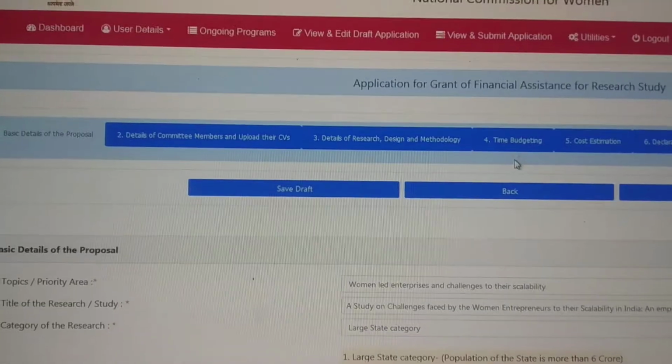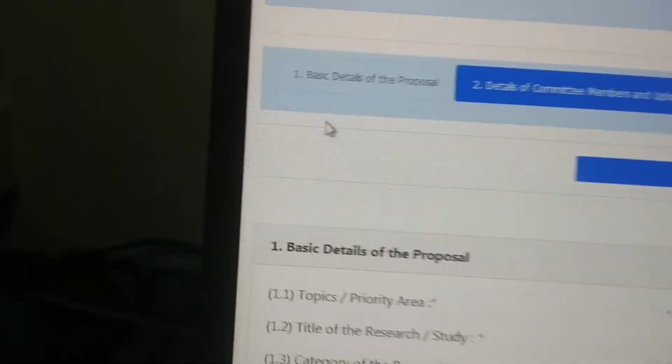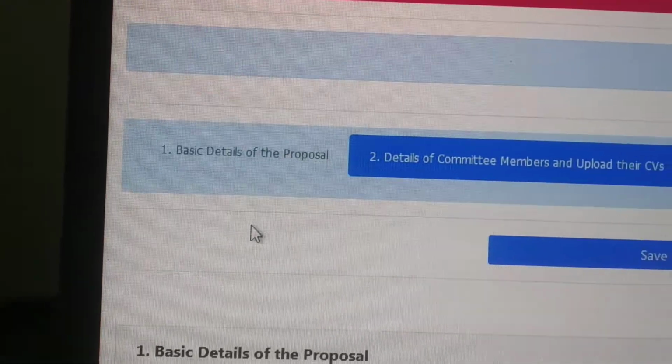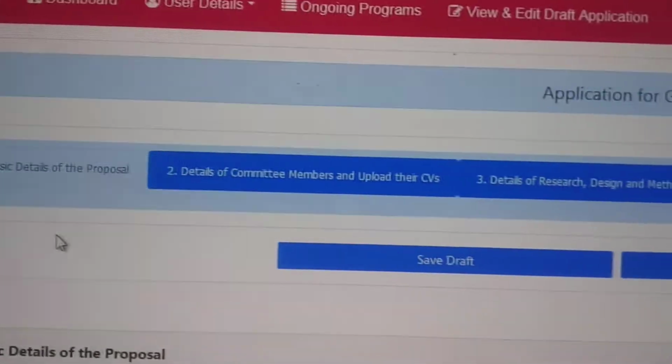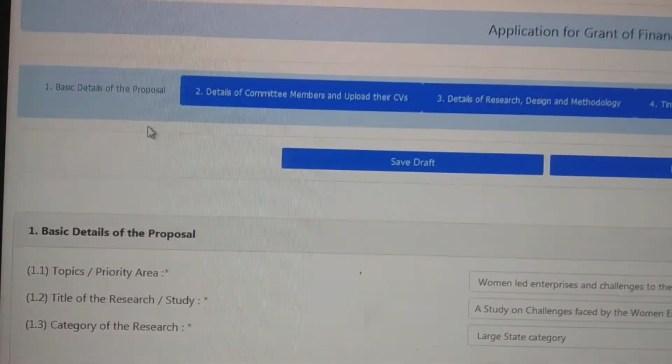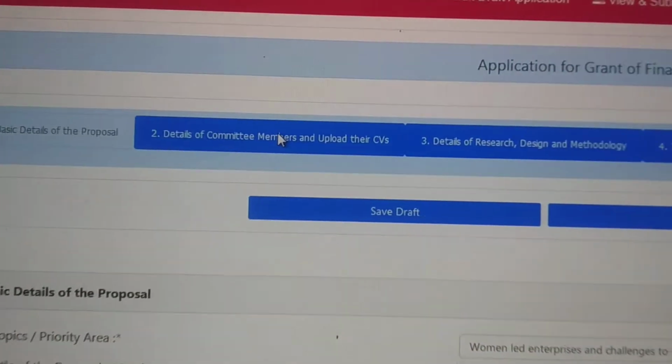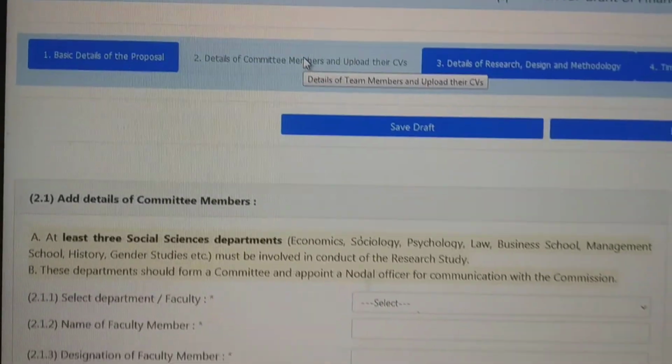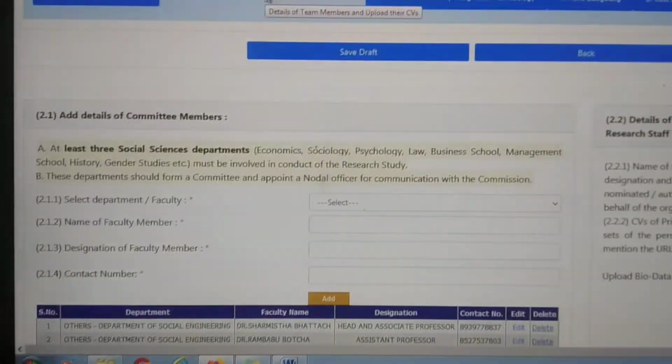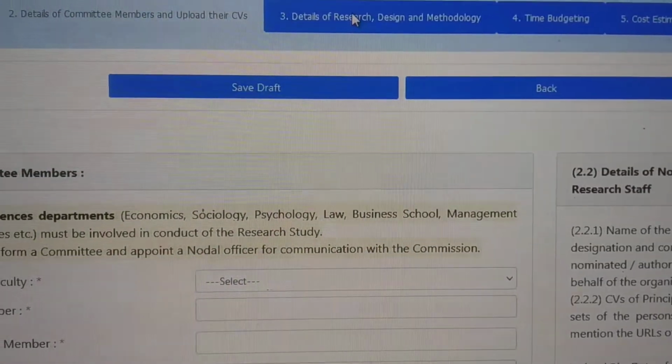There are very simple steps in this. First and foremost, you need to provide the basic details of the proposal, then details of the committee members whom you are going to include. There are 3 members to be included in the committee, and after that you need to provide the research details.